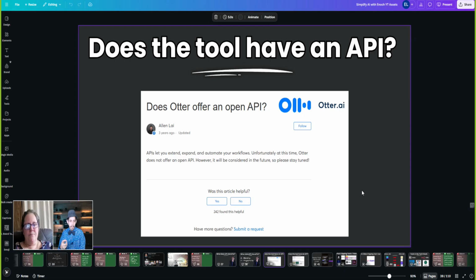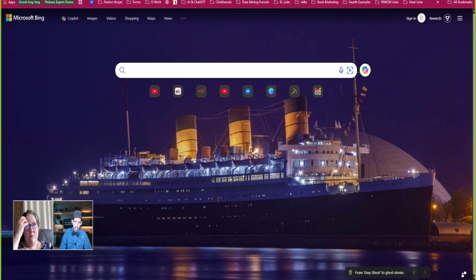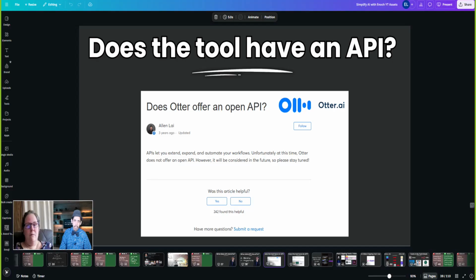And you asked before we recorded, are all APIs free? I'd say many APIs are free, many are not. What I learned is Otter does not have a public API. Open, public, I think they mean the same thing.